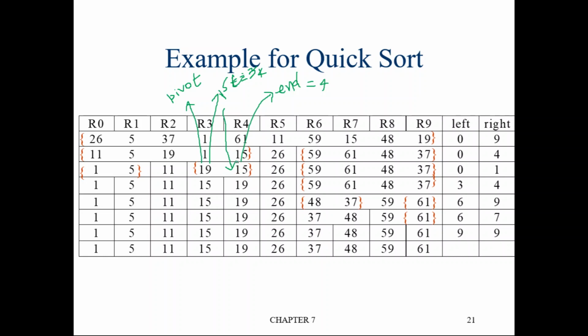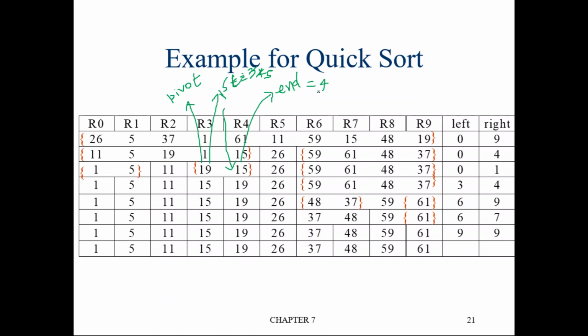Again you check, is this element less than or equal to pivot element? Pivot is 19. Yes, it's less than pivot. So increment. When you increment, it becomes 5. The element at the 5th location is 26. Is it less than pivot element? No, it's not. Pivot element is 19. This is 26. So stop.